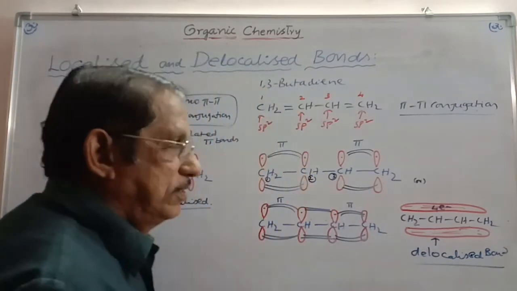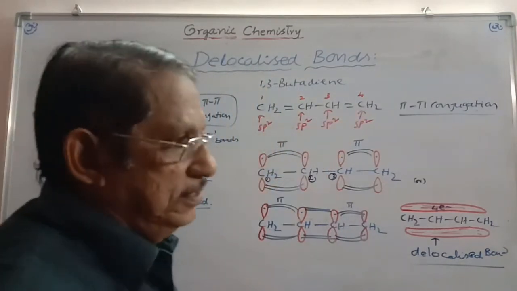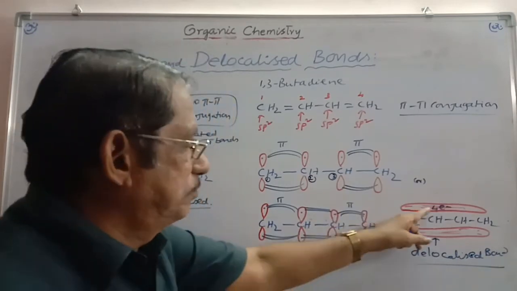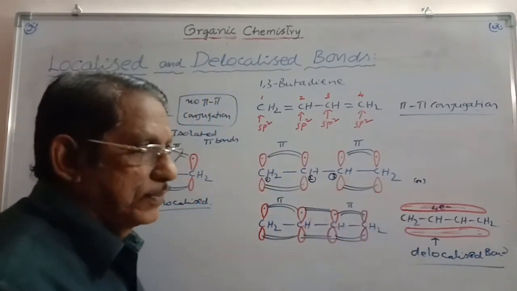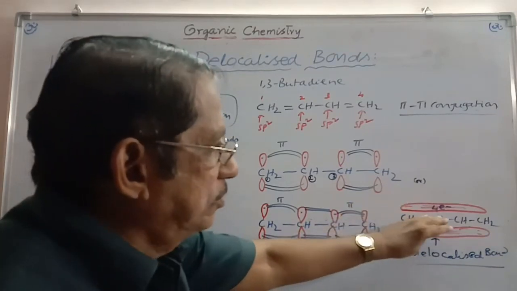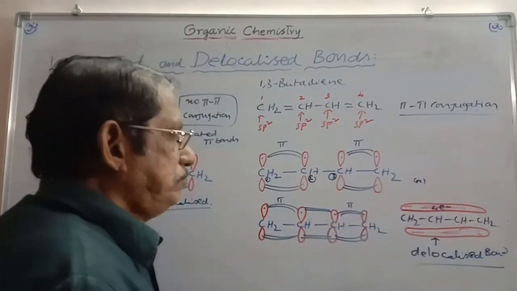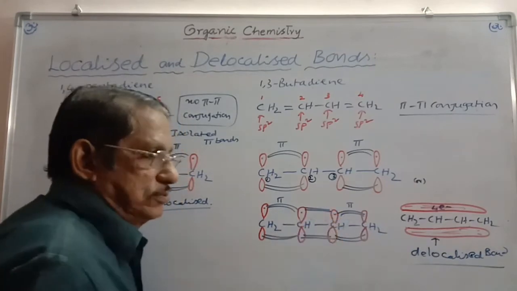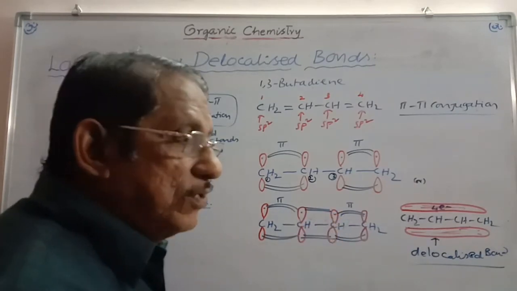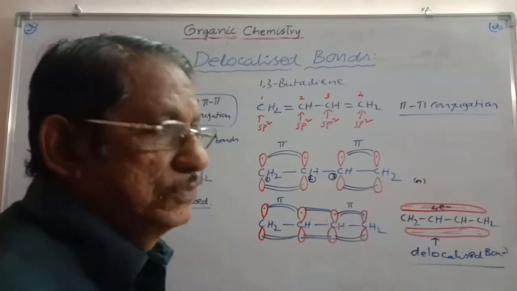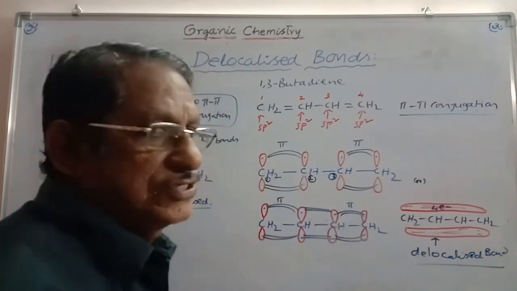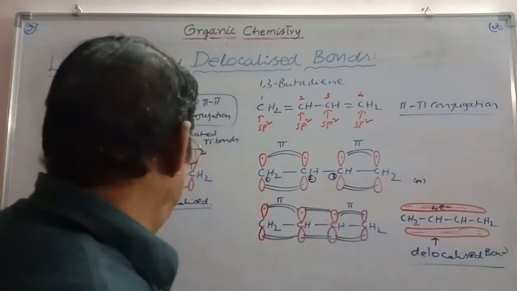For reaction purposes, we will write it in this manner. But whenever delocalization is considered, you have to take this picture into consideration. As the electron cloud belongs to all the nuclei, that means a pi bond is also present between these two carbons, second and third. In what way can you show the pi bond? If you want to write it, you have to write it in the form of resonance structures. Here resonance is more important.